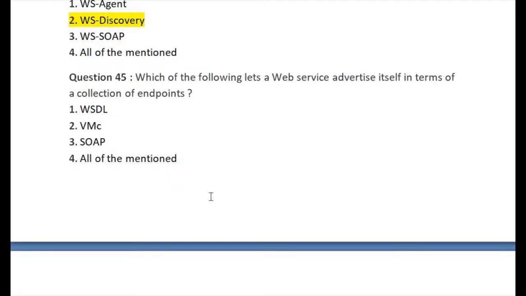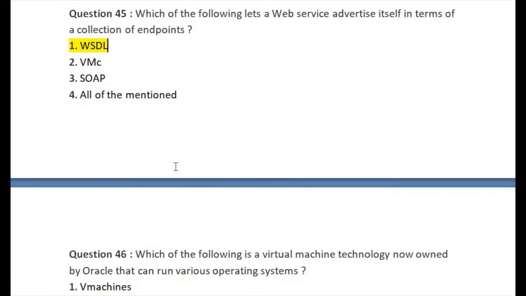Let's go for question number 45. So question number 45 is: which of the following lets a web service advertise itself in terms of a collection of endpoints? So the first option is WSDL, second option is VMC, third one is SOAP, and fourth one is all of the mentioned. So the right answer of question number 45 is option number 1, WSDL. This is the right answer of question number 45.